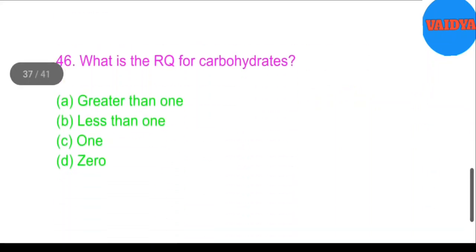46. What is the RQ for carbohydrates? A. Greater than 1. B. Less than 1. C. 1. D. 0. Answer. C. 1.